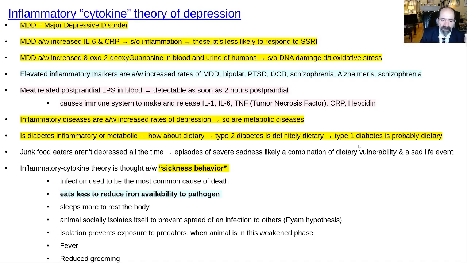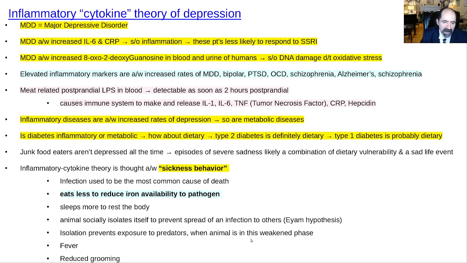By eating less, one reduces their blood iron, and also the liver will release hepcidin protein, which will prevent the macrophages in the spleen, for example, from releasing iron into the blood, and stop absorbing iron from the gut, because what you're trying to do is sequester iron, keep it away from the infecting bacteria or virus, because they need iron to grow. The person will sleep more, they'll isolate themselves from other people, maybe to prevent other people from getting the infection. That's called the I am hypothesis.